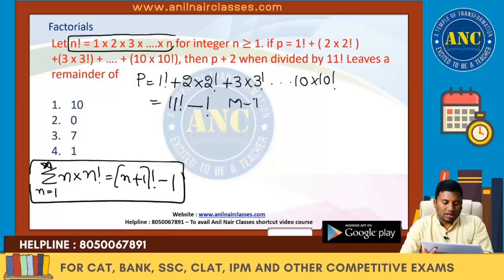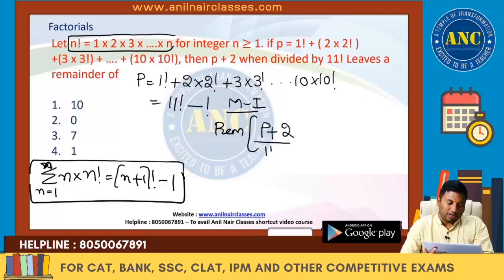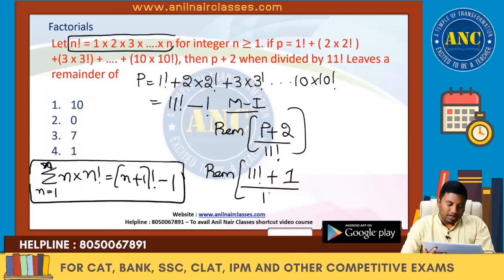Method 1. Generally, students will solve it like this. The remainder when P plus 2 is divided by 11 factorial. P plus 2 is 11 factorial minus 1 plus 2, that is 11 factorial plus 1, divided by 11 factorial. This is cancelled. So what is the answer for this question?